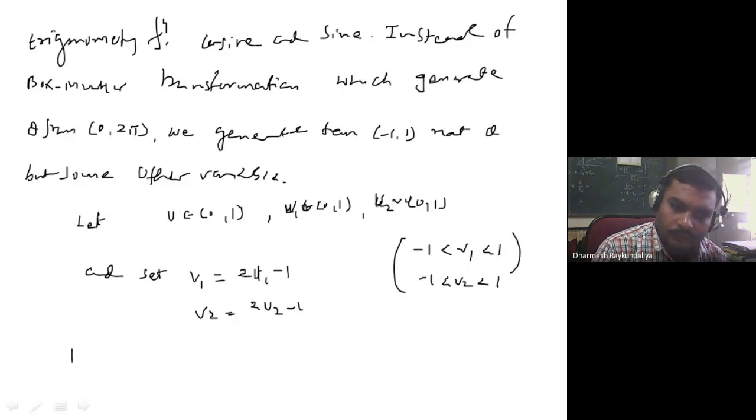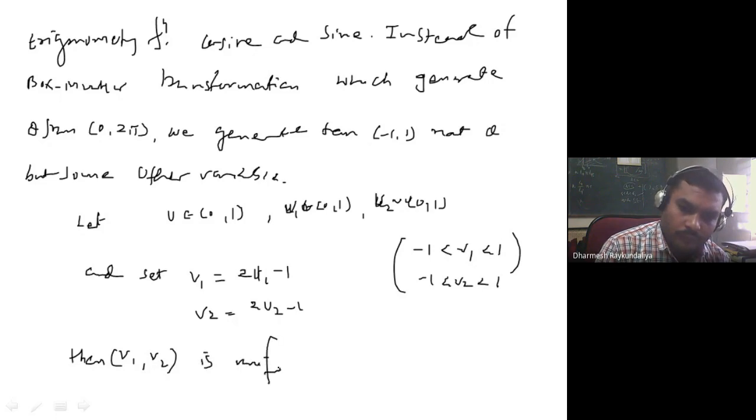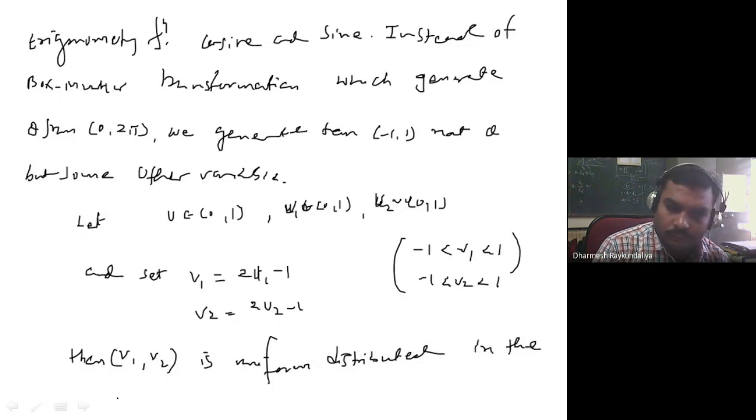Then v1, v2 is uniformly distributed in the square area.